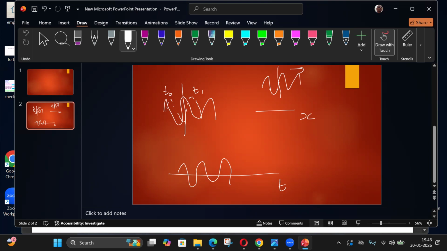This time variation will have a periodicity. Periodicity is after how much time it's repeating. This is one time period, called capital T, and the reciprocal of capital T is the frequency. T is in seconds, so the frequency nu is in 1 by second, and 1 by second is the same as hertz. And this space variation also has a periodicity, and this periodicity is lambda, the wavelength. It will be in meters, in SI units.